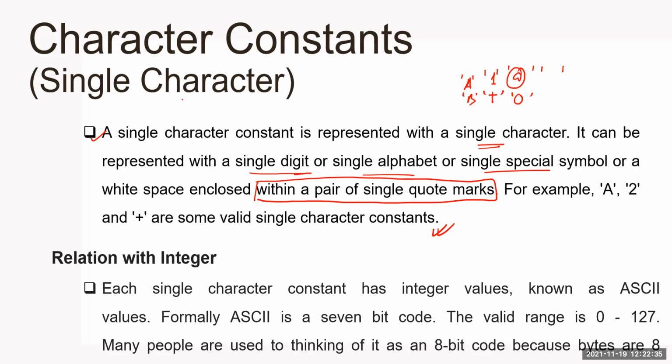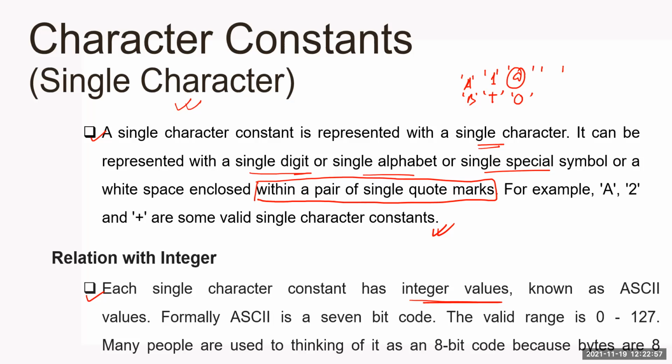Single character constants have a very close relation with integers as well. See, each single character constant has an integer value known as its ASCII value. I've discussed this part in data types as well. Okay, ASCII values, because internally it's going to be converted into binary. A character cannot be converted into binary directly.